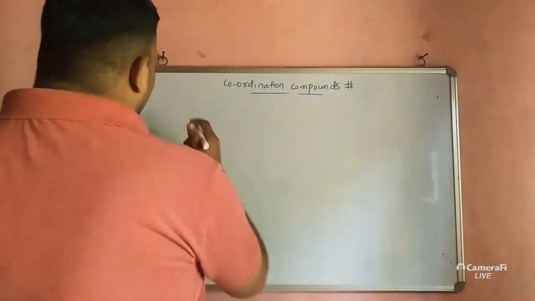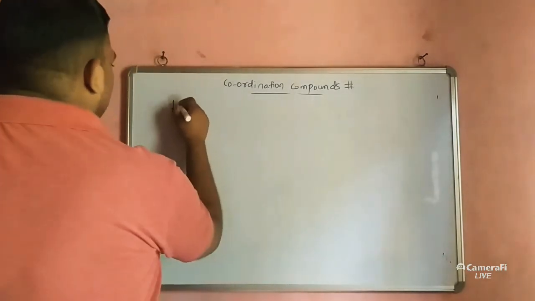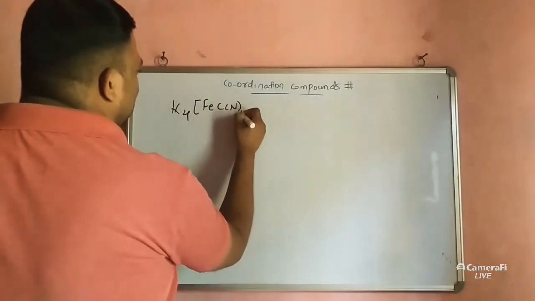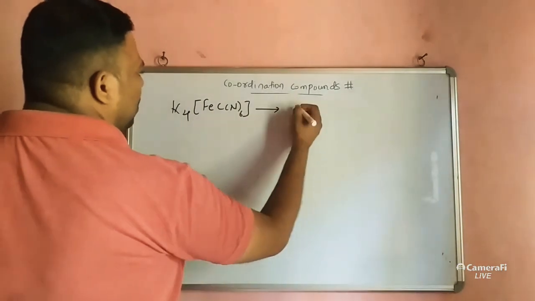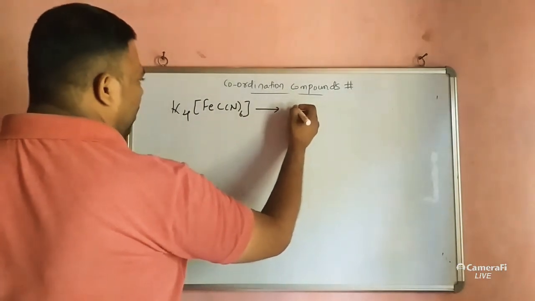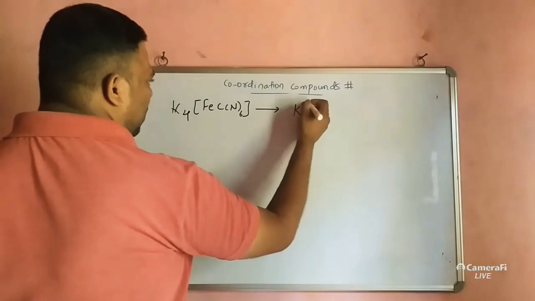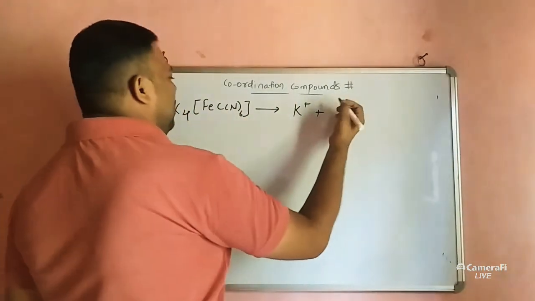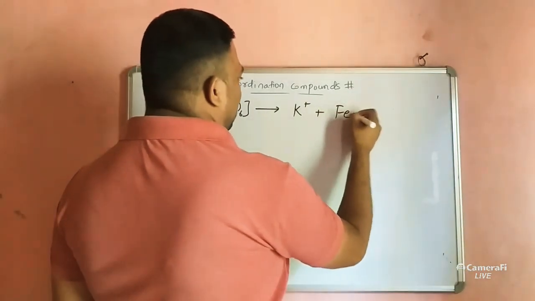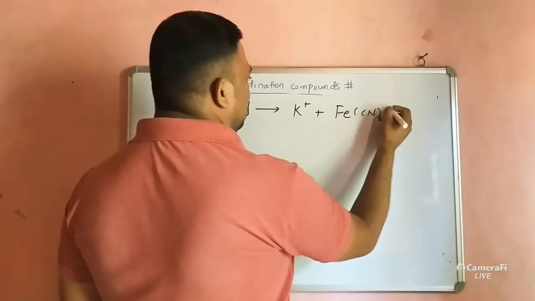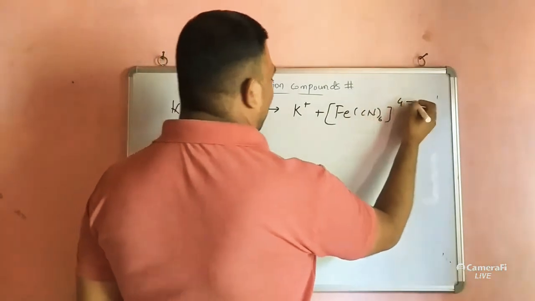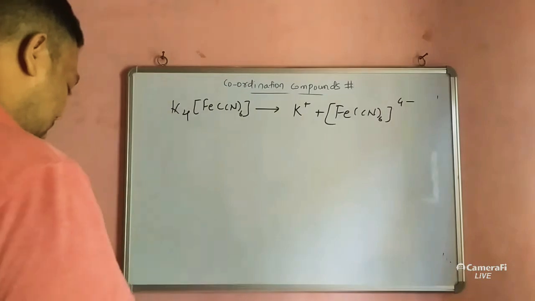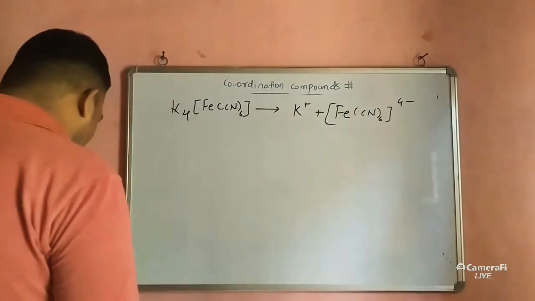Now suppose you are dissociating K4[Fe(CN)6]. How will it dissociate? K+, four of them by crossover valency, and [Fe(CN)6]4-.